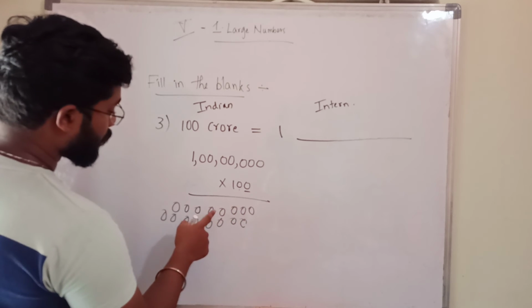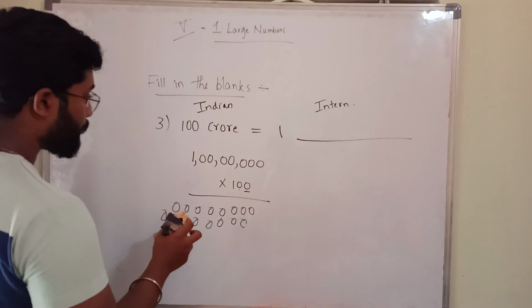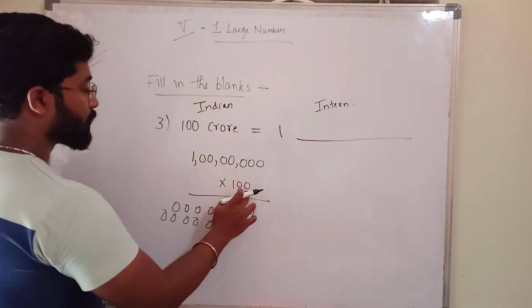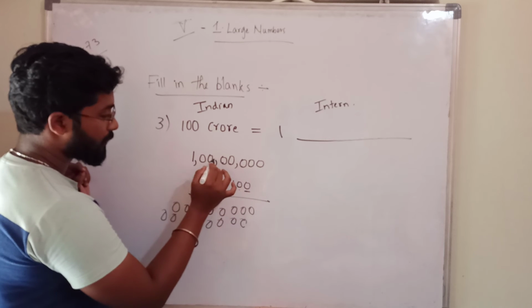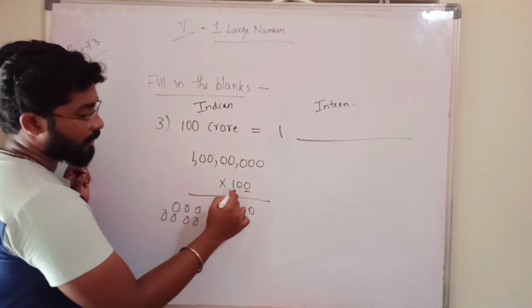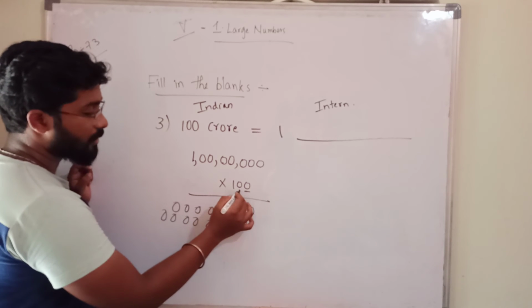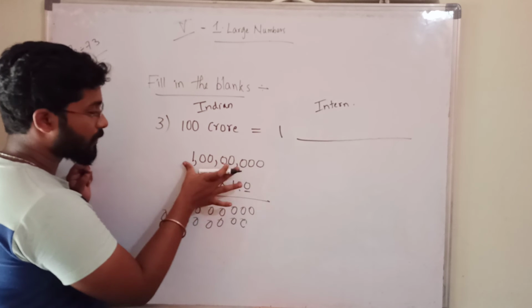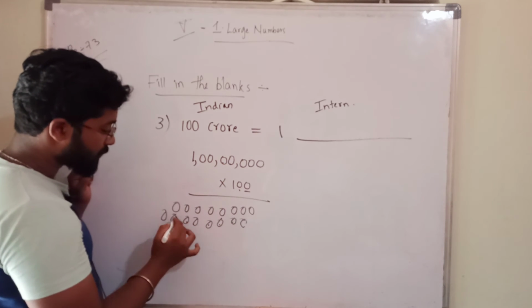1, 2, 3, 4, 5, 6, 7, 8. One minute, I think I made a mistake. No, it is correct. 8 digits are there, no? So 8 zeros next, because anything multiplied with 0 is 0. So with the next 0, you have to multiply this total number. How many digits are there? 8.